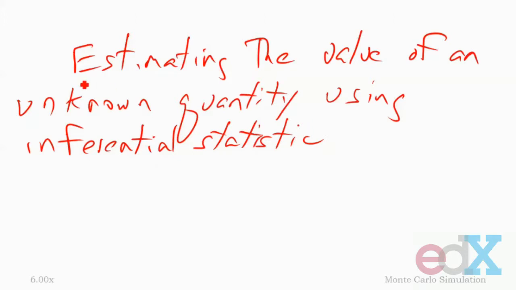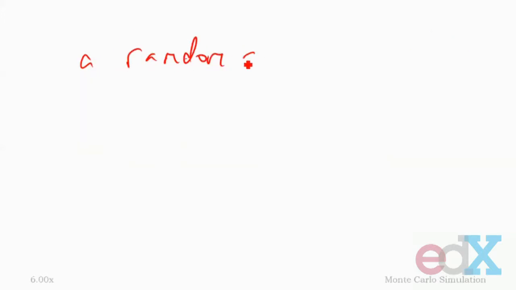The key words here are estimating. We will not typically be able to get exactly the right answer using a Monte Carlo simulation. And inferential. We're inferring something. I'm not going to go into the mathematics of all of this. It's rather complicated, and I would certainly get it wrong. But the intuition is really quite simple. The intuition is that a random sample tends to exhibit the same properties as the population from which it is drawn.